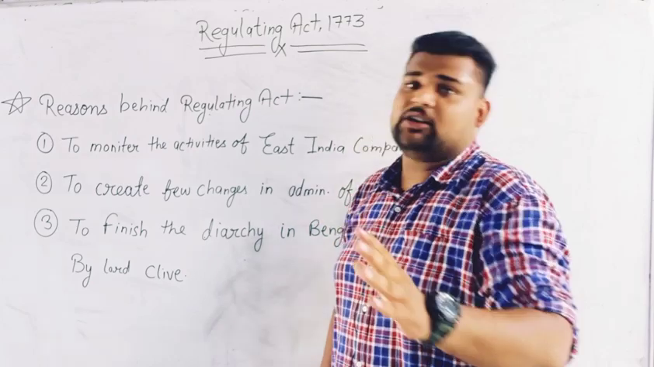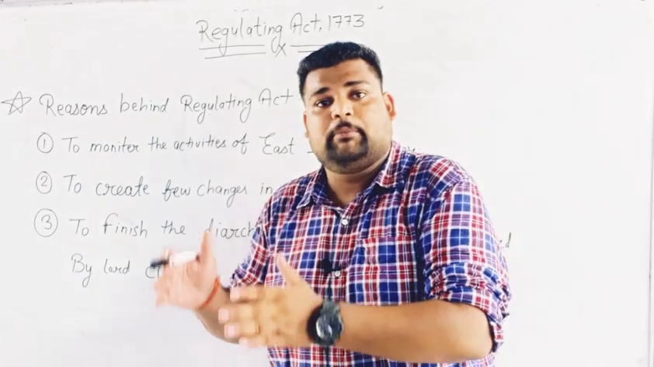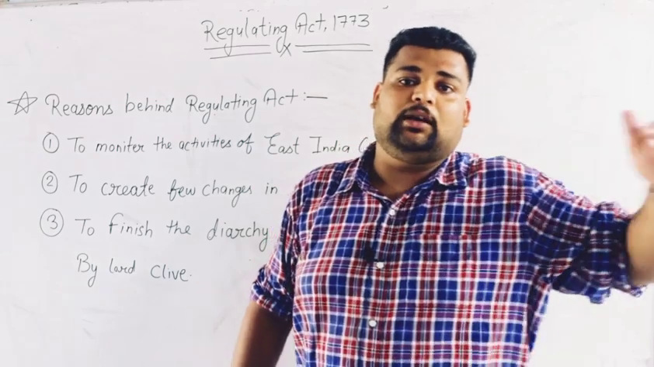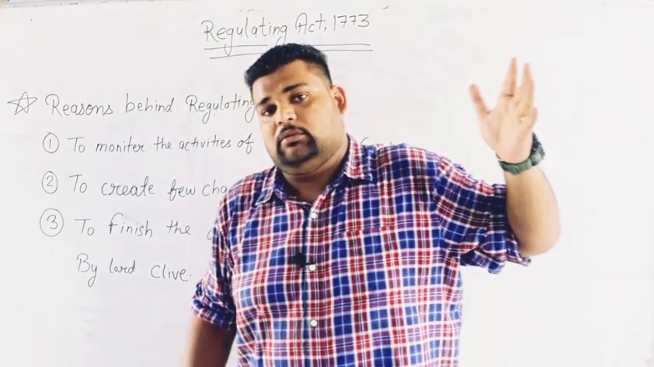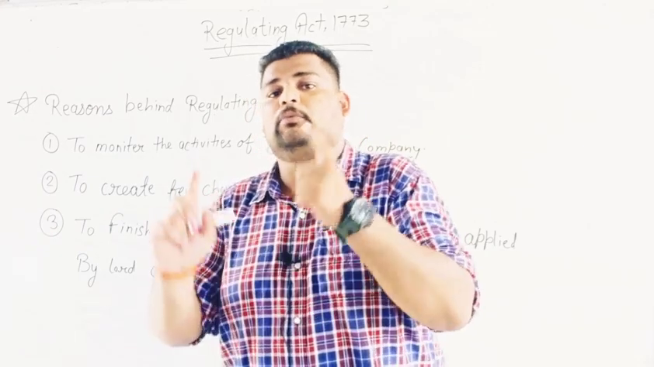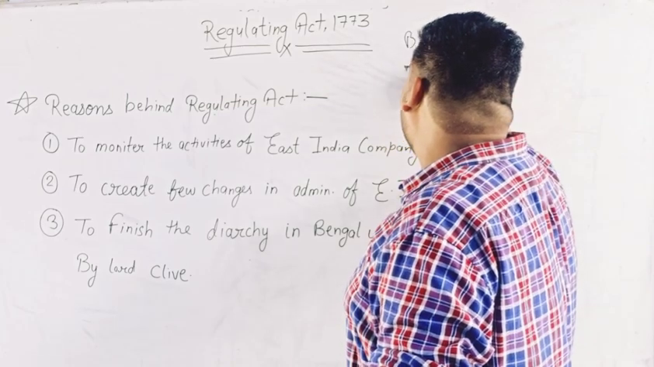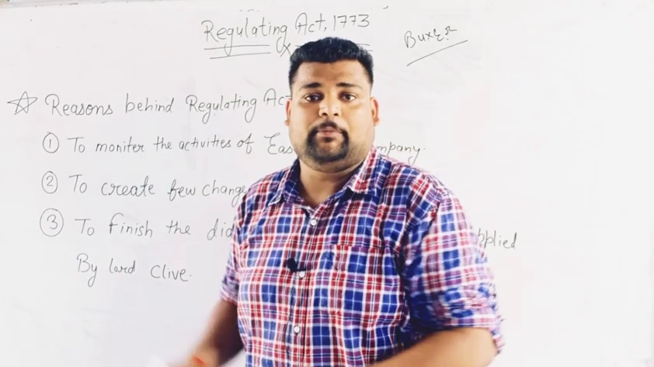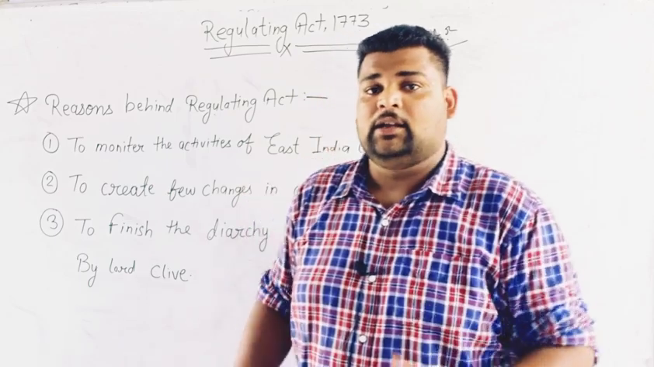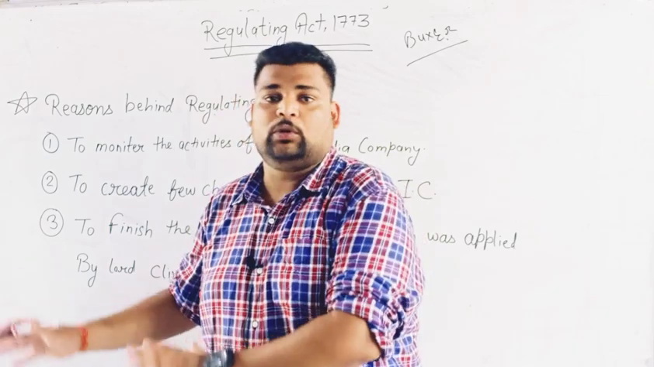There was a war fought between an Indian king named Mir Qasim, the king of Bengal, and on the British side, Lord Munro. They both fought on a field known as Buxar. Buxar is a place near Bihar. Lord Munro won that war and he started his rule in Bengal.